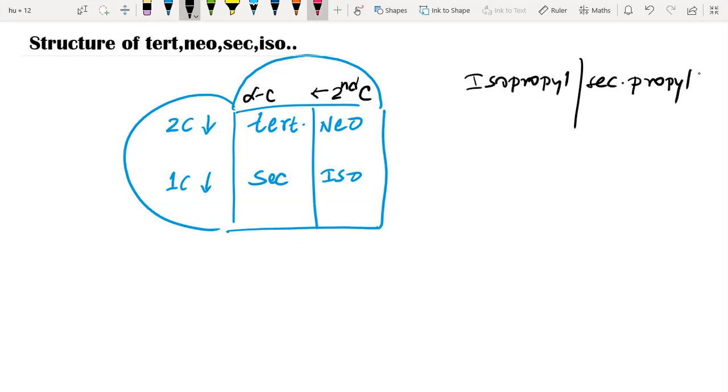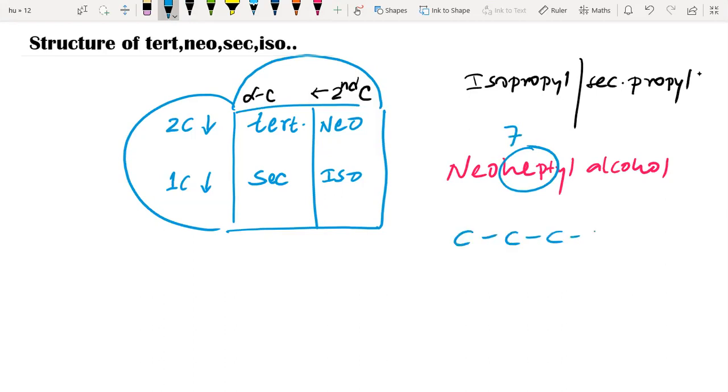So the very first structure we'll see here is, suppose we want to write neoheptyl alcohol. How to write the structure? As we see here, the meaning of hept is 7 carbon, but I'm going to write 5 carbon here. Why 5 carbon? As you see in this formula, in front of neo, what is given here is 2 carbon less. And that's why I did this. 7 carbons are there, but I wrote 5.